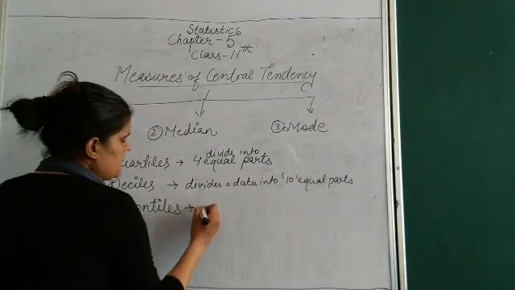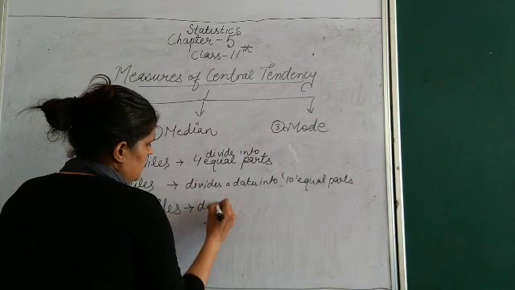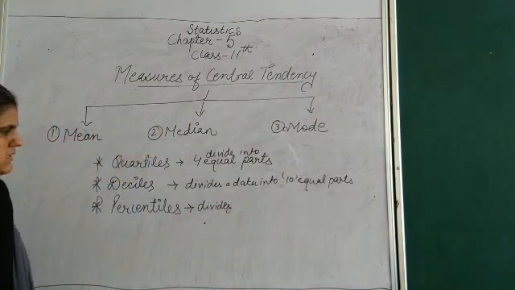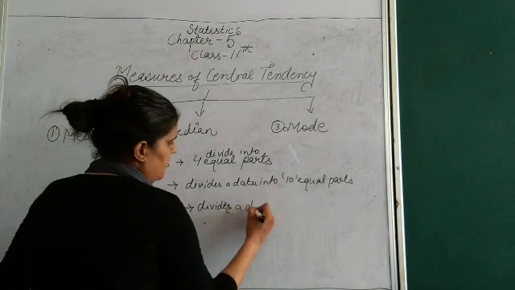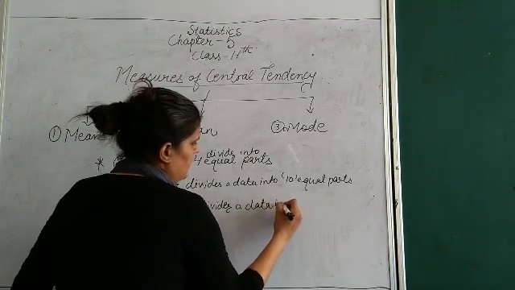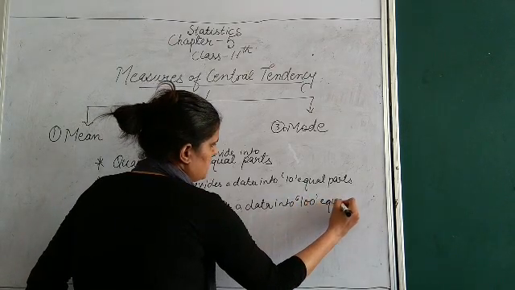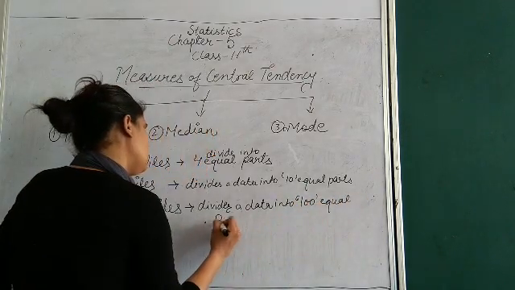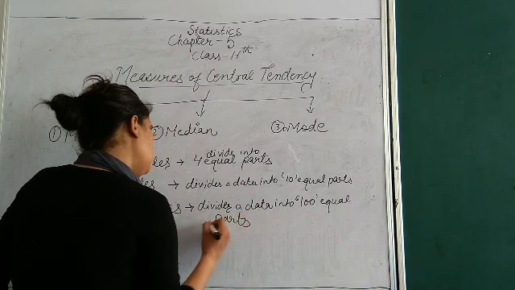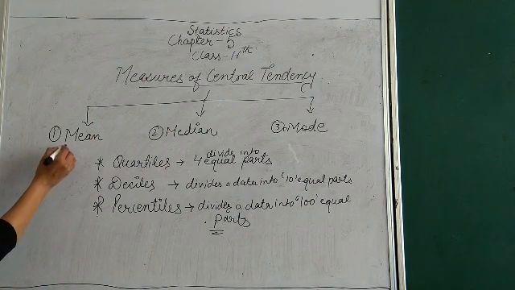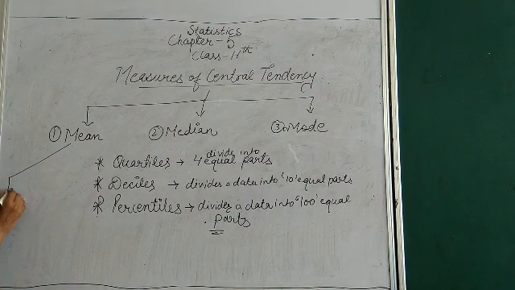Percentile is a type of measure which divides a data into 100 equal parts.